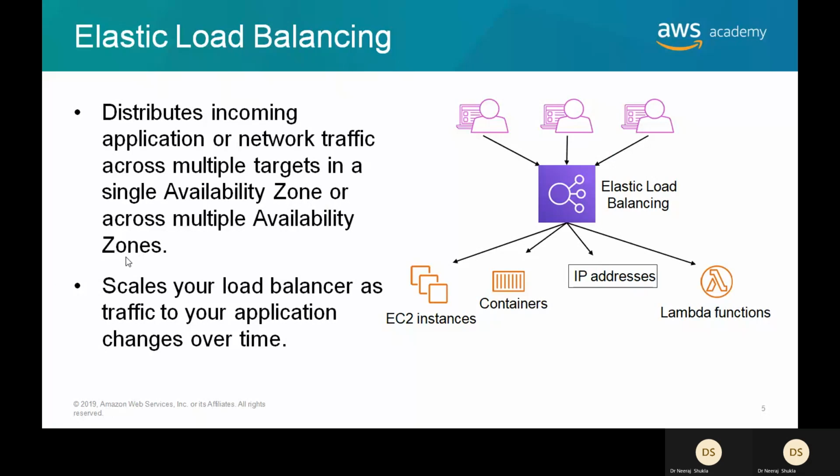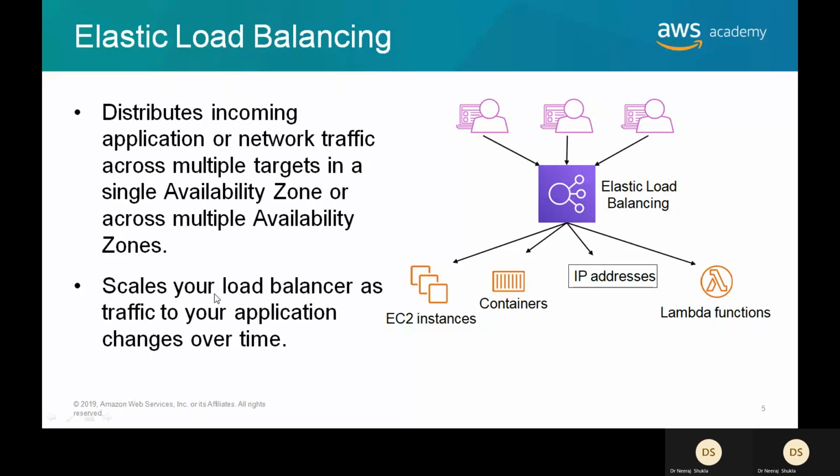That means you may have the compute instances in a single availability zone, or you may have the instances in a region spanned through different availability zones.